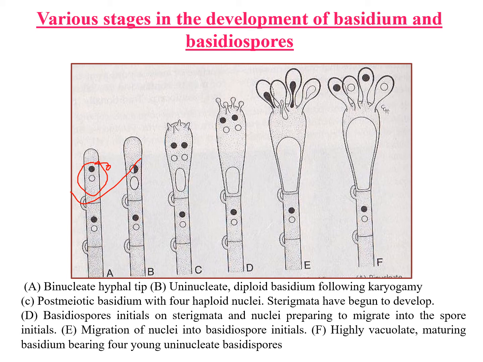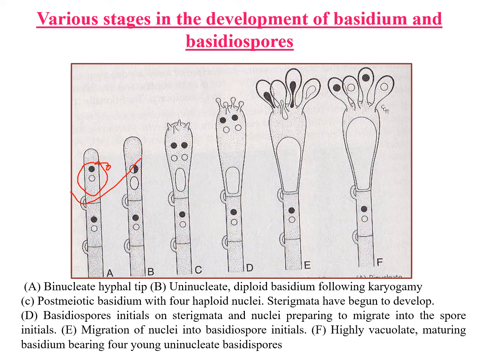This vacuole is also increasing, and here meiosis takes place which results in the 4 haploid nuclei, and here you can see the formation of sterigmata, which results in basidiospore initials on the top of the sterigmata.